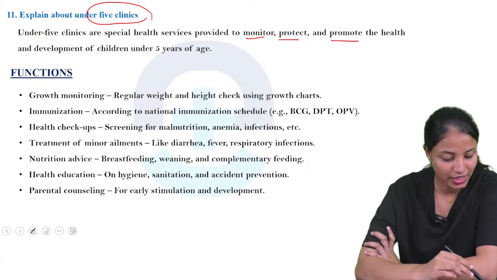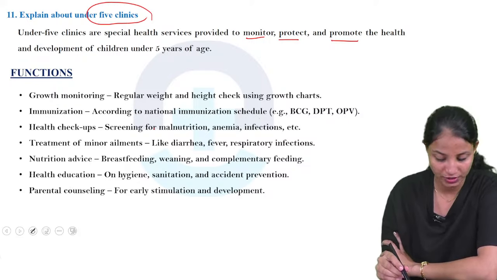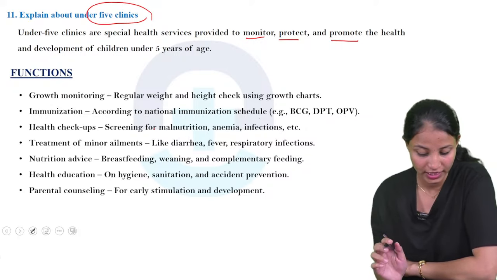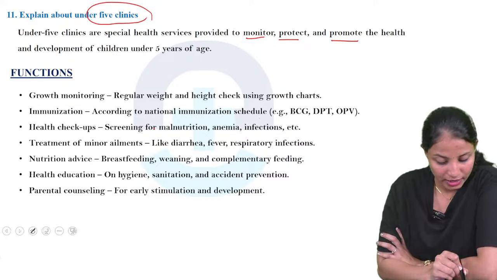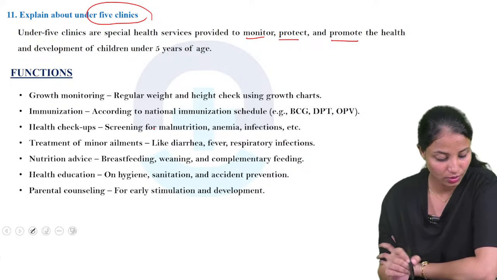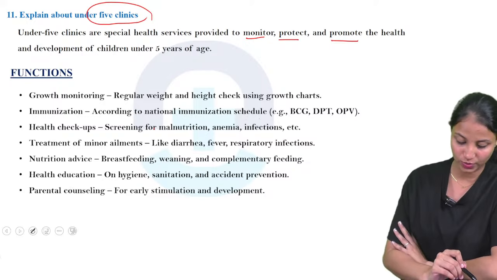Okay, next one is health checkups. What are health checkups? Screening for malnutrition, anemia and infection. Diphtheria, pertussis and tetanus, that is DPT, sorry for that. Okay, next one is treatment of minor ailments. What is that? Treatment of minor ailments like diarrhea, fever and respiratory infections. Okay, next one is nutrition advice. What nutrition advice are we giving?